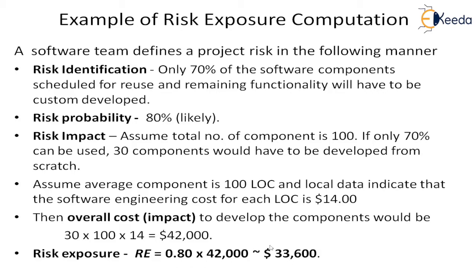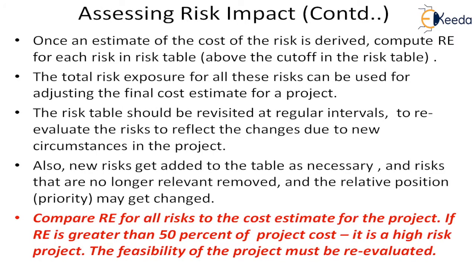So the risk exposure will be only 33,600 and not 42,000. That means if this happens, the cost impact to the project will be 33,600, because so many components have to be developed from scratch. We cannot do complete component based development.